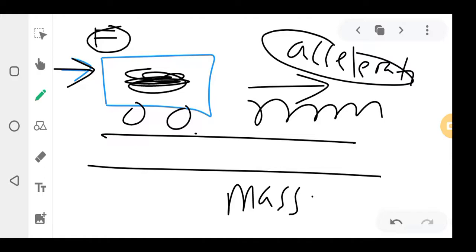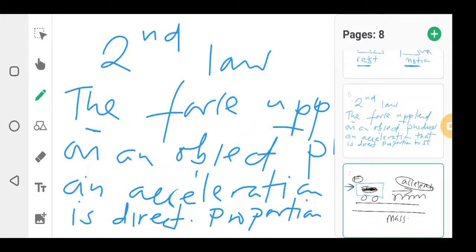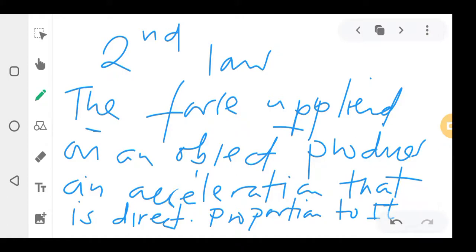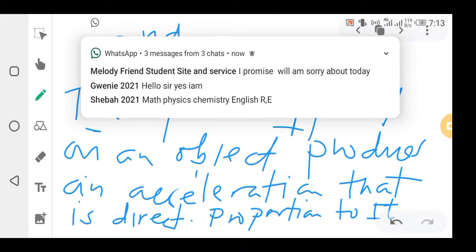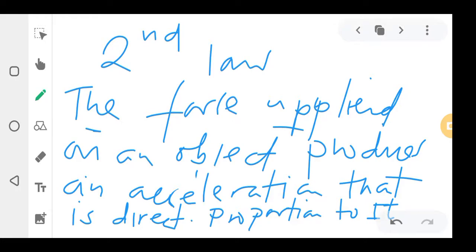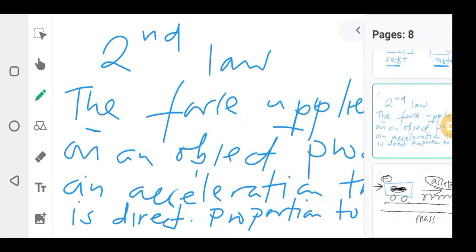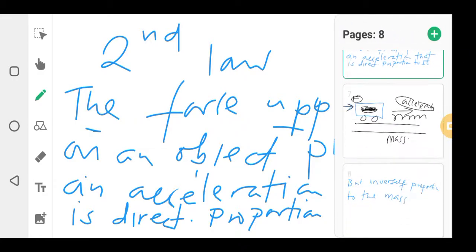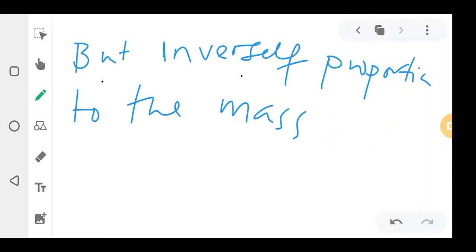Okay? So you should know that by heart. The force applied on an object produces an acceleration that is in direct proportion to the force, but inversely proportional to the mass.